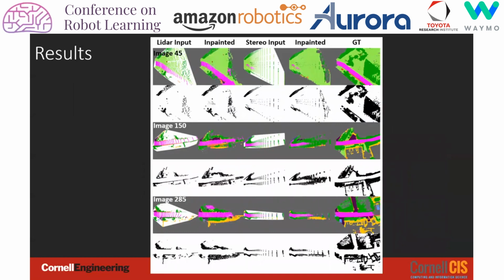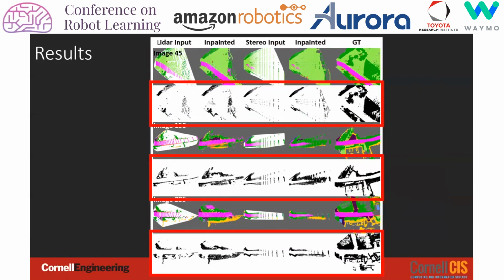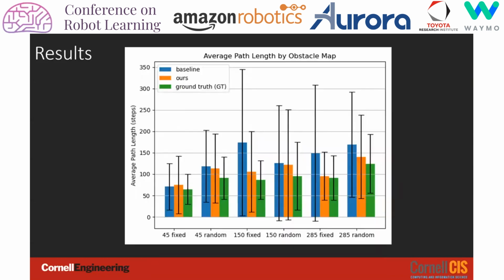Here are some qualitative results for the inpainting. Odd rows correspond to distinct images. Even rows show obstacle maps corresponding to the images above. The inpainting performs well for LiDAR scans. It is able to predict unseen obstacles well. The inpainting did not perform as well for stereo point clouds due to less accurate depth and because the network is only trained on data from the LiDAR scans. Quantitative results for the inpainting are provided in the paper.